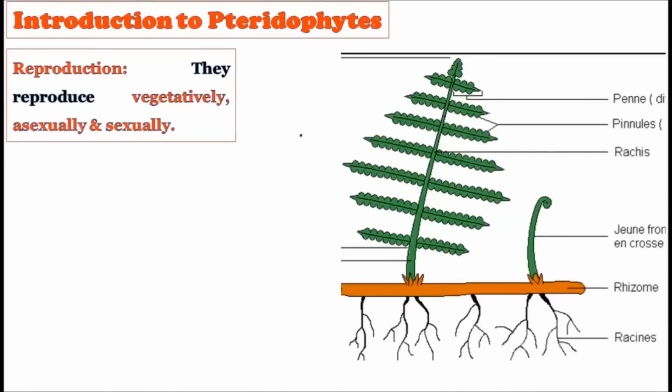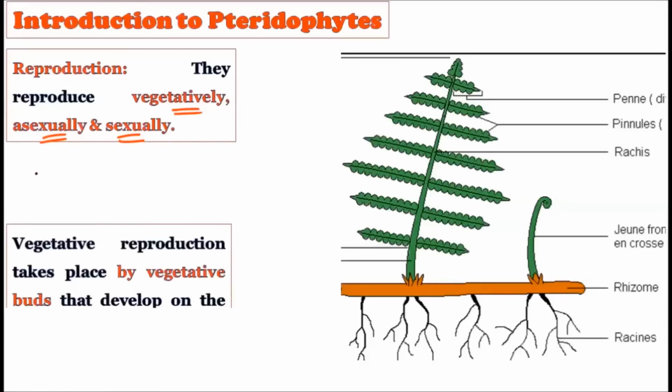Okay, now let us consider the reproduction in the pteridophytes, how the pteridophytes reproduce. Of course, there are three methods. There is a vegetative way of reproduction, there is an asexual way of reproduction, and there is a sexual way of reproduction. That is, all three kinds of reproduction can be found in the pteridophytes.